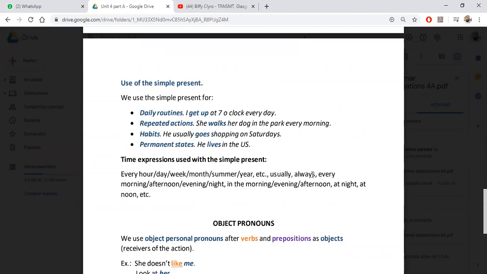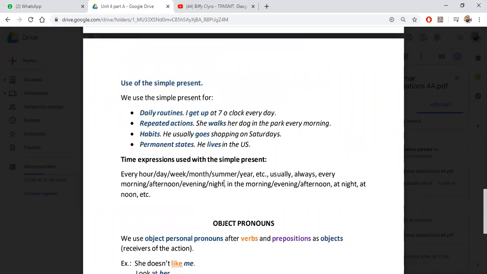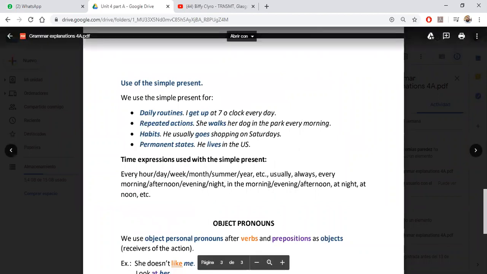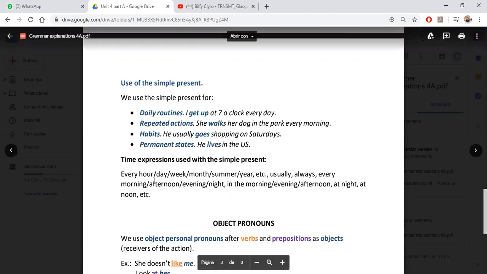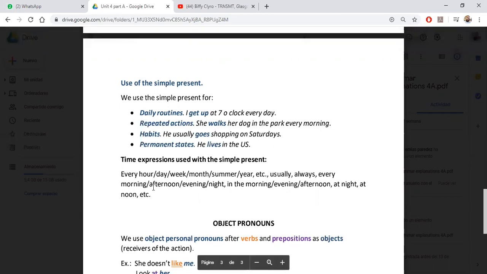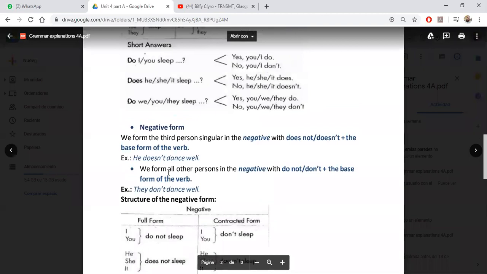We have usually, always, every afternoon, every evening, every night, in the morning, in the evening, in the afternoon, at night, at noon, etc. So these are the time expressions that you can see in sentences that are in the simple present.